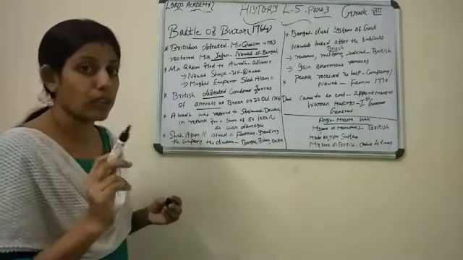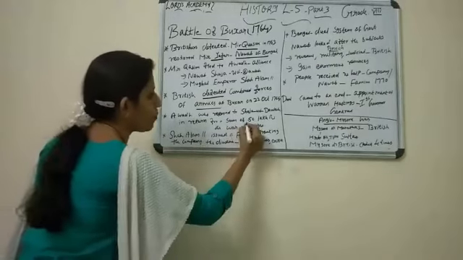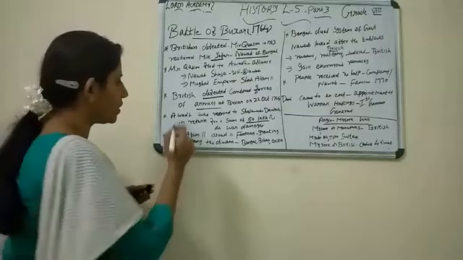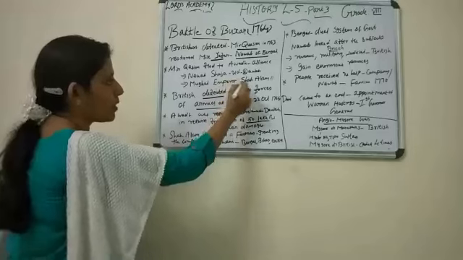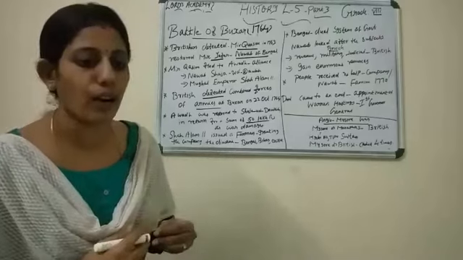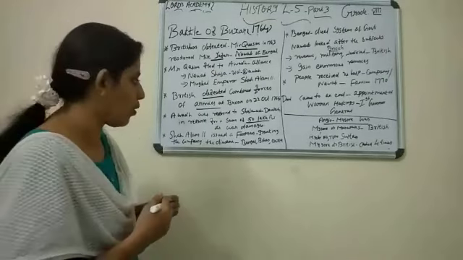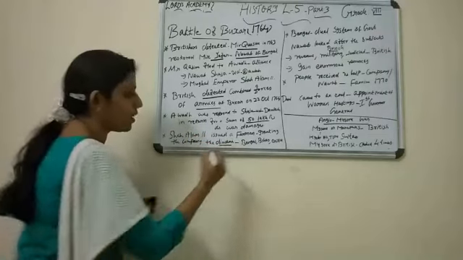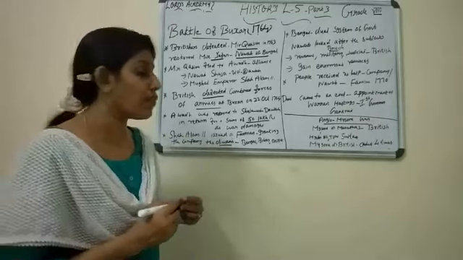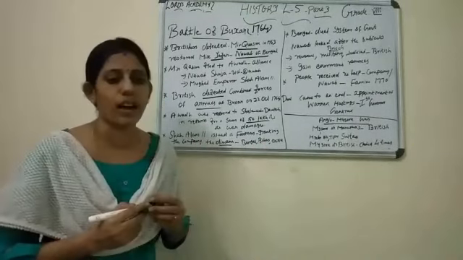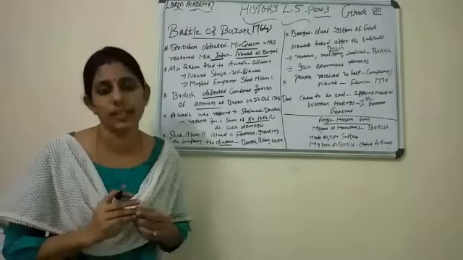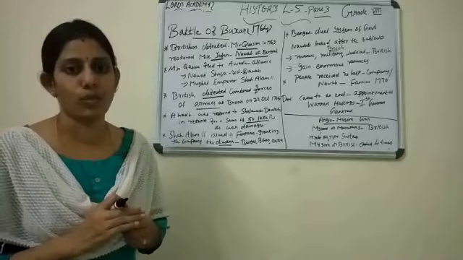In return for how much was it restored? In return for a sum of 50 lakh rupees as war damages. And Shah Alam II, the Mughal Emperor, issued a farman. Farman means a royal order. You can note in your textbook: royal order granting the company the Diwani. Diwani means the right to collect revenue of Bengal, Bihar, Orissa, and also the powers of military and criminal jurisdiction.